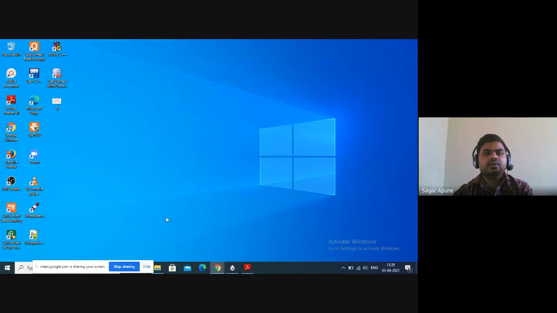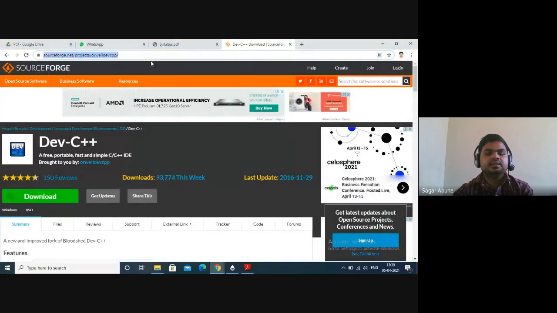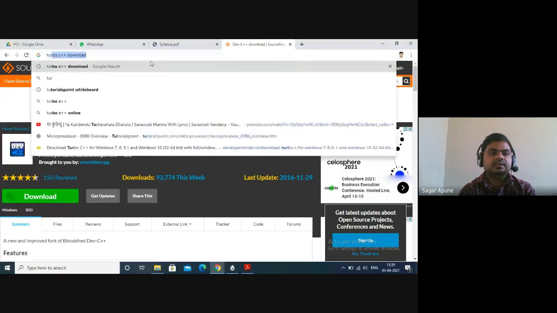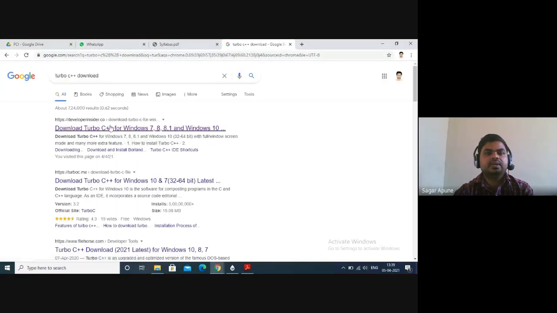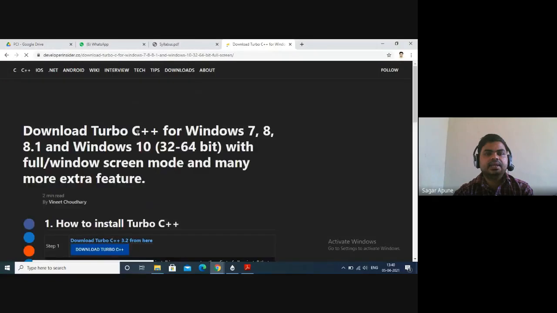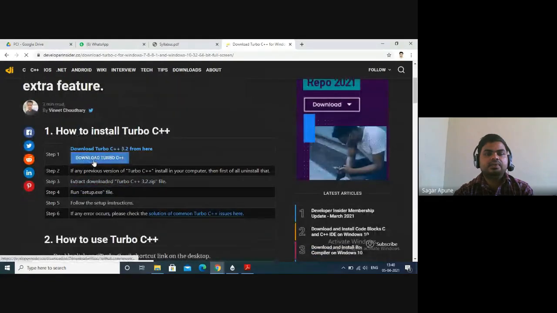What about Turbo C++? Just ask the same question to Google: Turbo C++ download. No need to remember website names, Google will give us the results. This is the first link, Download Turbo C++ for Windows 7, 8, or any version. Click on it, scroll down, and a download option is there.